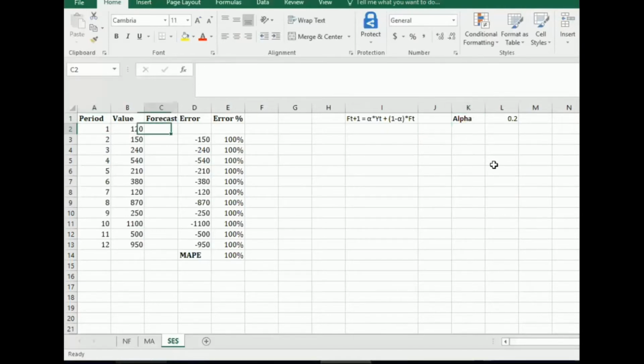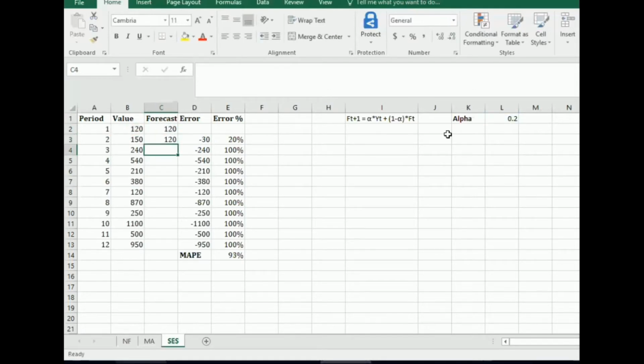Okay, now to start with the forecast. Forecast for the initial period we'll assume to be same as the actual value. So this would be my forecast for the first time period. For the second time period, the forecast will be equal to alpha into yt plus 1 minus alpha into ft.